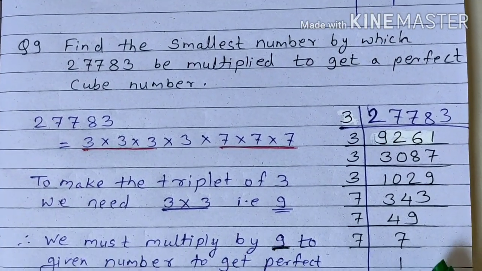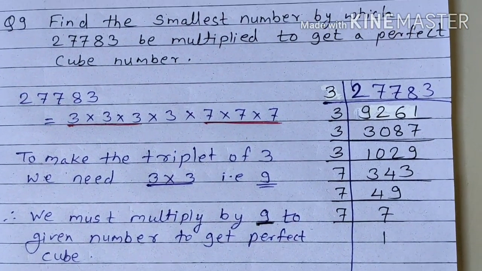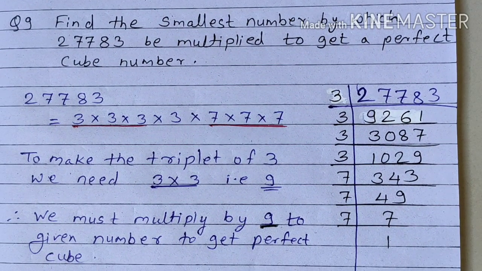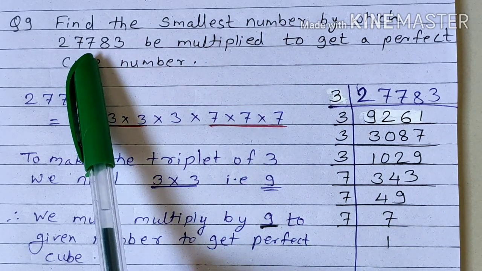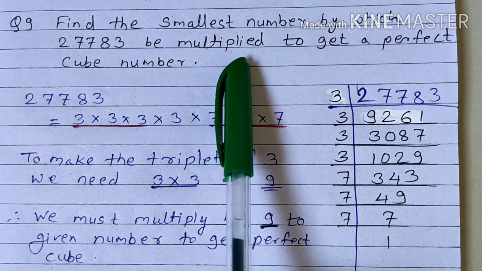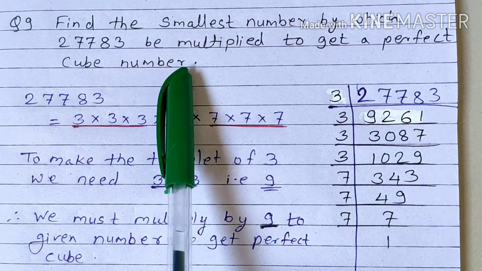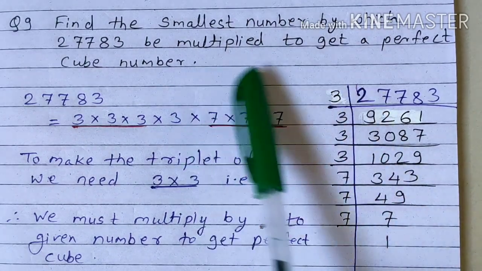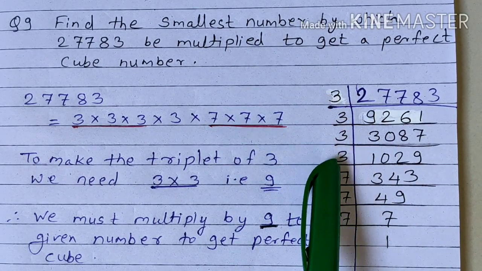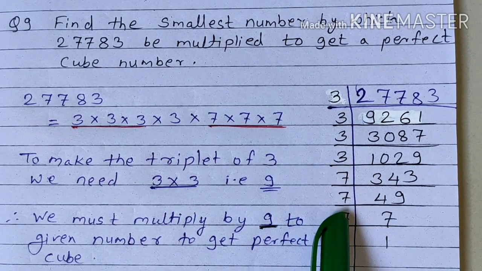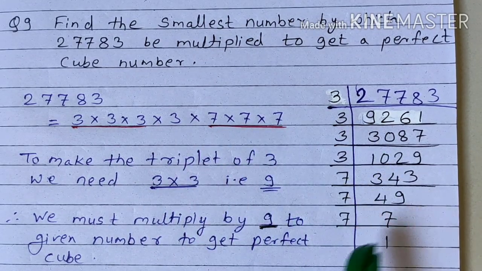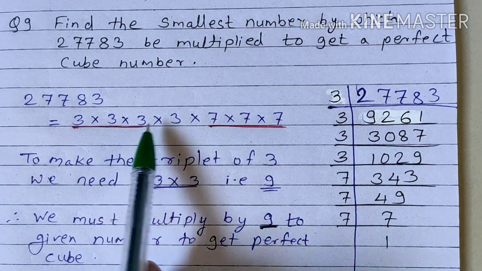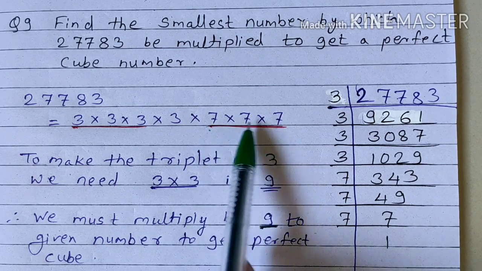Similarly, there is question number 9. Find the smallest number by which 27,738 must be multiplied to get a perfect cube number. So what are we going to do? Again, find out the prime factors of this given number. So it is 1, 2, 3, 4, 4 times 3, and 3 times 7. Okay. So let us find out the triplets. There is one triplet of 3 and one more triplet of 7.